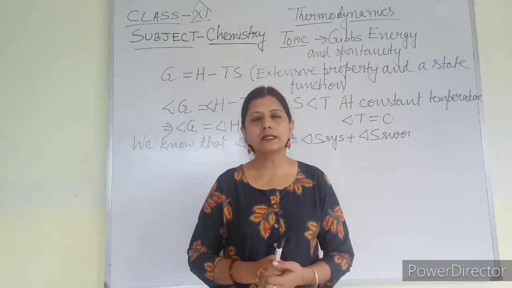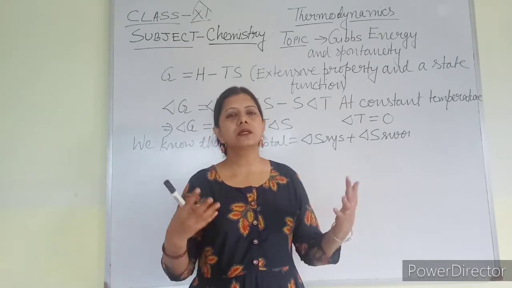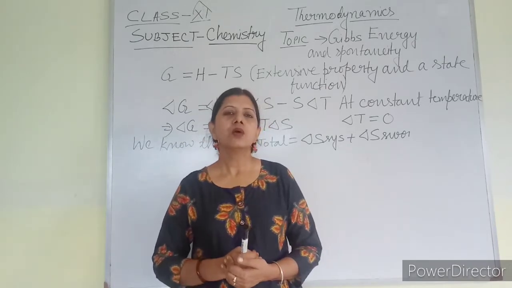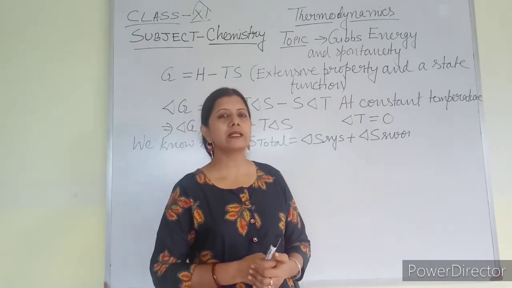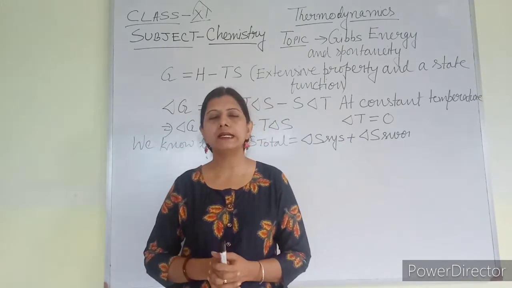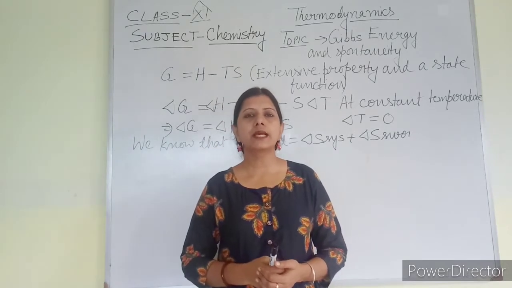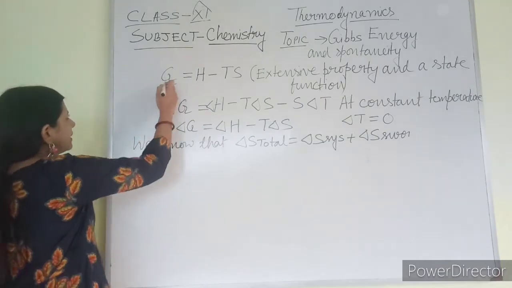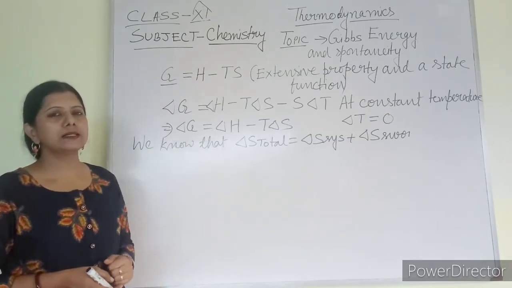We know that when entropy change is greater than 0, then in most cases it is a spontaneous reaction. But there are some cases where entropy change is less than 0, but then also it is spontaneous. So we cannot say that only entropy or enthalpy can be the criteria for spontaneity of a reaction. For this reason, a new thermodynamic term came into existence, that is known as Gibbs energy and it is denoted by the letter G.